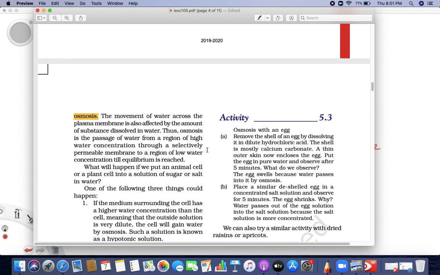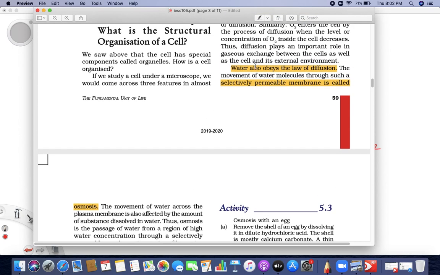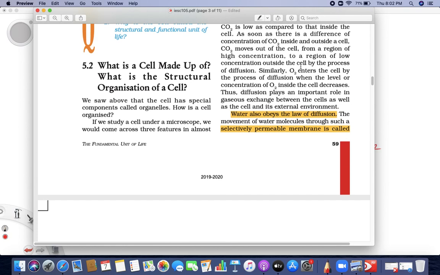Clear? This movement of water across a permeable membrane is also affected by the amount of substance dissolved in the water. Now osmosis occurs until the level has reached one point. Okay, got it everyone? We will see these things tomorrow.